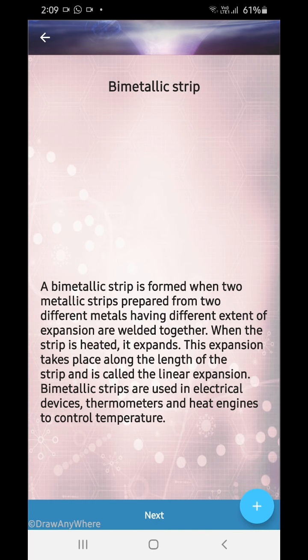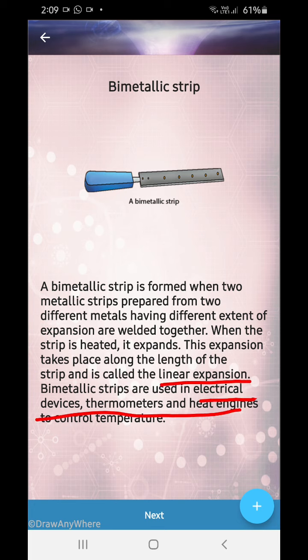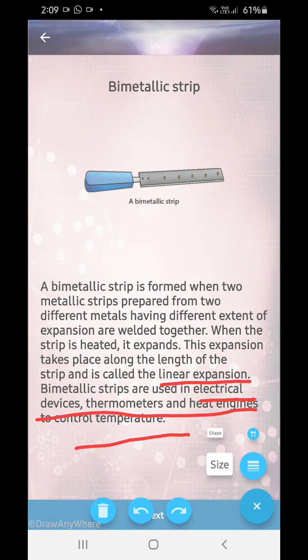Okay. Now bimetallic strip. A bimetallic strip is formed when two strips made from different metals, having different coefficients of expansion, are welded together. Now when this strip is heated, it expands. The expansion that takes place along the length of the strip is known as linear expansion. Bimetallic strips are used in electrical devices, thermometers and heat engines to control temperature.